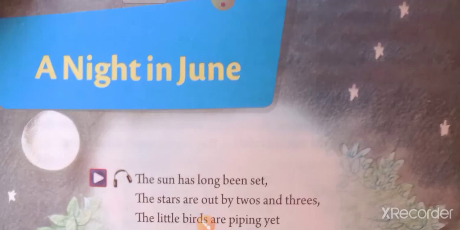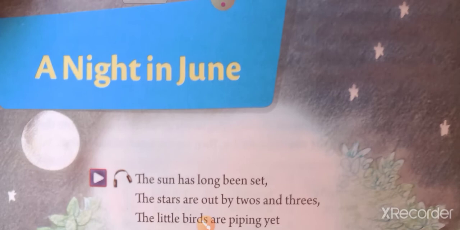Today's topic is a poem named A Night in June, written by William Wordsworth. At first, let us know something about the poet William Wordsworth. William Wordsworth is a natural poet of the 18th century. It means he belongs to the 18th century, and he is a natural poet. So, who is called a natural poet?